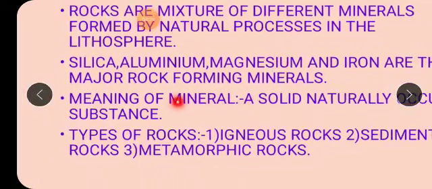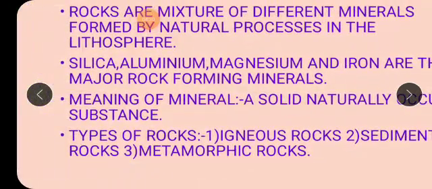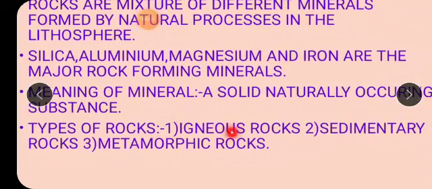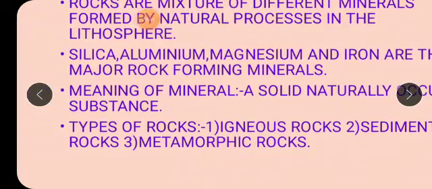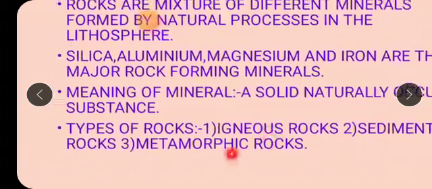The meaning of mineral is given here again. That is a solid naturally occurring substance. Okay, which occurs naturally, solid. But which are the three main types of rocks, children, that we see on the earth's surface? It is igneous rocks, sedimentary rocks and metamorphic rocks. Again I repeat all these names: igneous rocks, sedimentary rocks and metamorphic rocks.